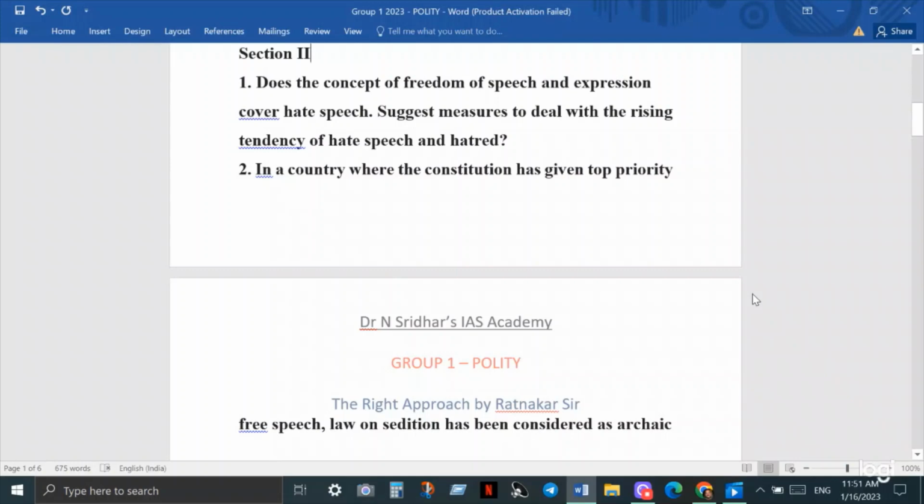And the second section is perhaps one of the most dynamic sections. The same questions which you are getting in the second section, you may also get similar types of questions in your judiciary section, because it will be on the basis of various judicial judgments, like, does the freedom of speech and expression cover hate speech? Suggest measures to deal with the rising tendency of hate speech and hatred.